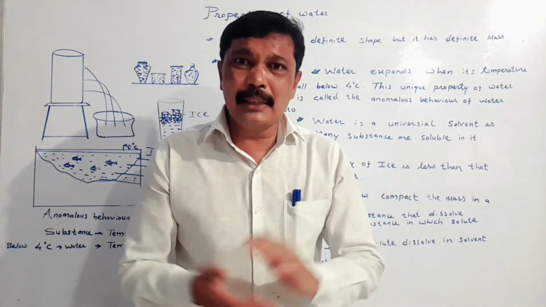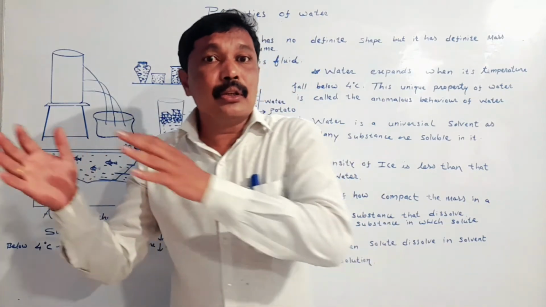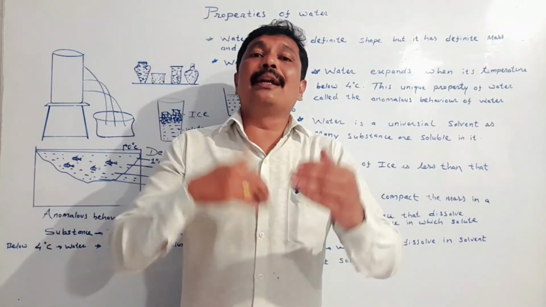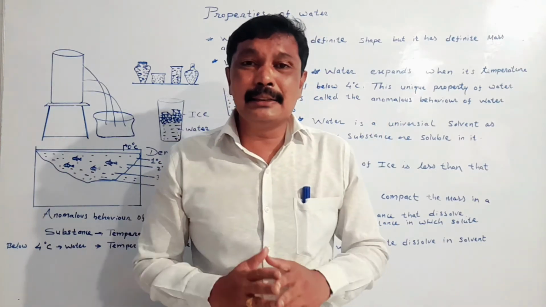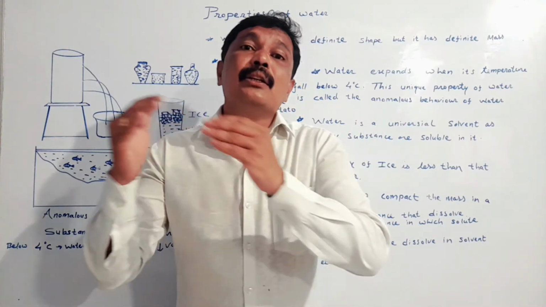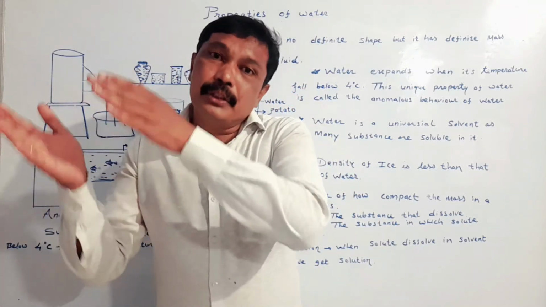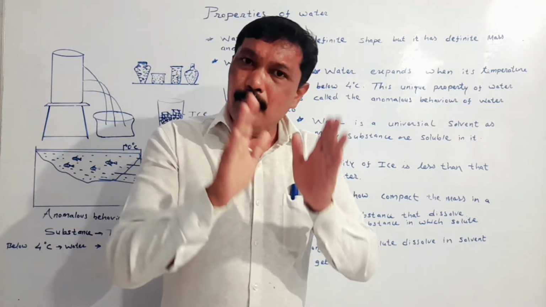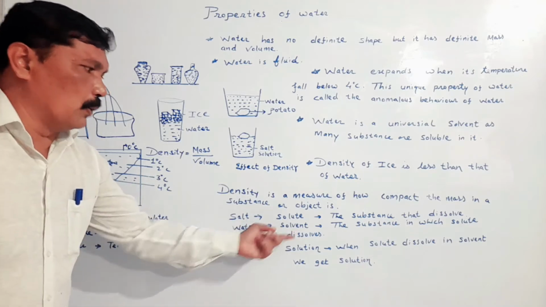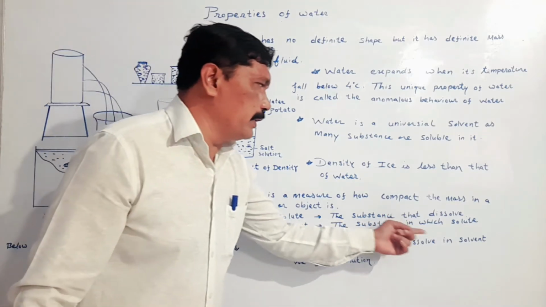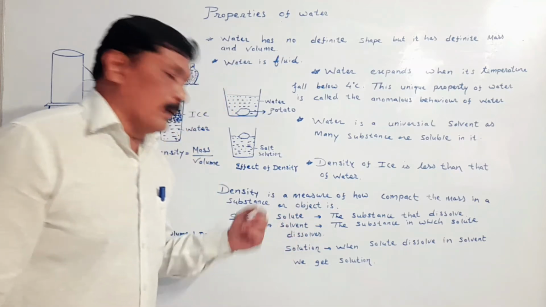The other substance is called solvent. The substance in which solute dissolved is called solvent. In this activity, we can say that water is solvent because salt, which is a solute, dissolved in water. So here, water is solvent. The substance in which solute dissolved is called solvent.